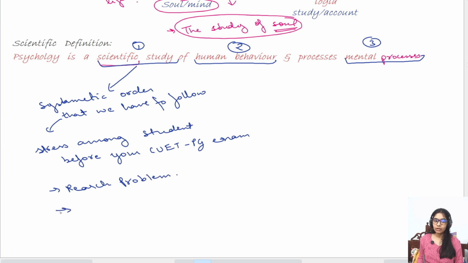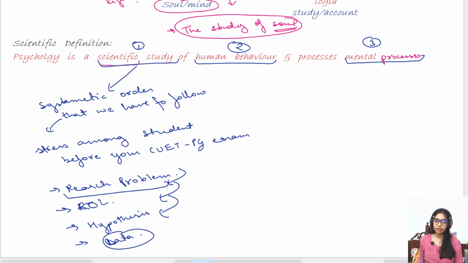Then what will I do? Then I'll do literature review. Then I'll create hypotheses. Then I'll collect data. So what is it? I'm going through steps, right? I cannot jump from research problem to collecting data. No, I have to do literature review. I have to find gaps. So it is systematic, right? So that is what scientific study is.